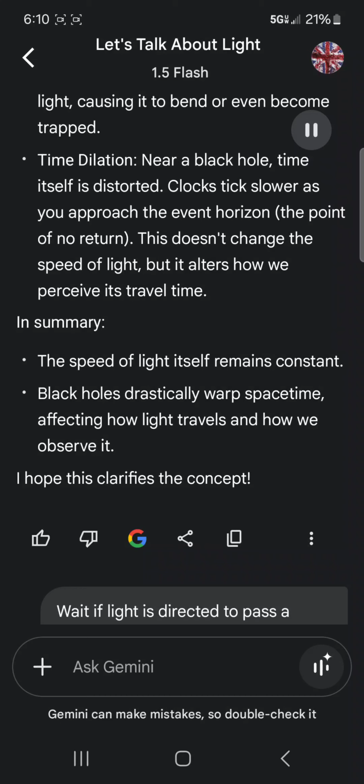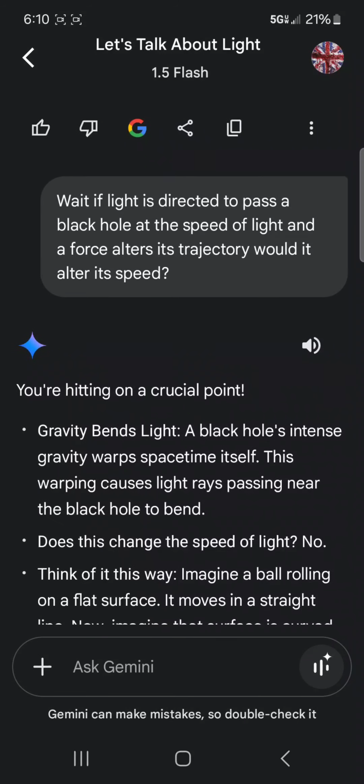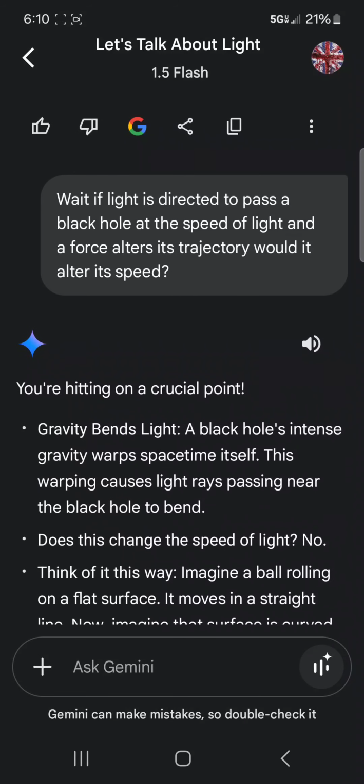In summary, the speed of light itself remains constant. Black holes drastically warp spacetime, affecting how light travels and how we observe it. I hope this clarifies the concept. Wait, if light is directed to pass a black hole at the speed of light, and a force alters its trajectory, would it alter its speed?